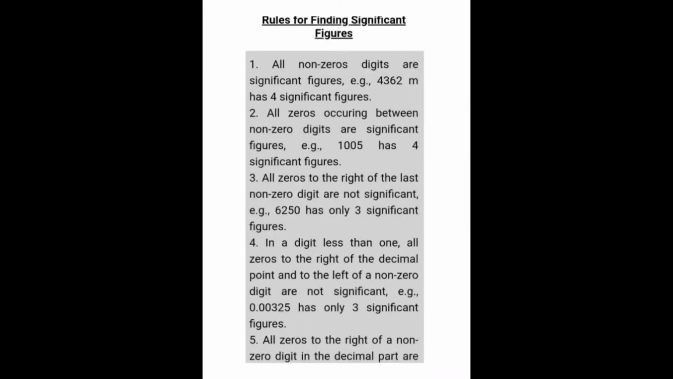So there are a few rules for calculating significant figures. If there are non-zero digits, that means 4362, the significant figures are 4, and all zeros between are countable, that means 1005, the significant figures are also 4 here. And all zeros to the right of the last non-zero digit are non-significant. Here we have 625, that is 3 significant digits. And before a non-zero digit we will not count any significant figures, so here again 3 significant figures.